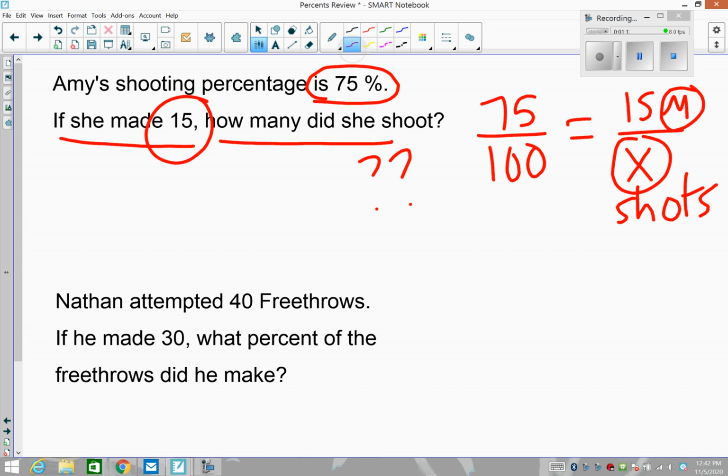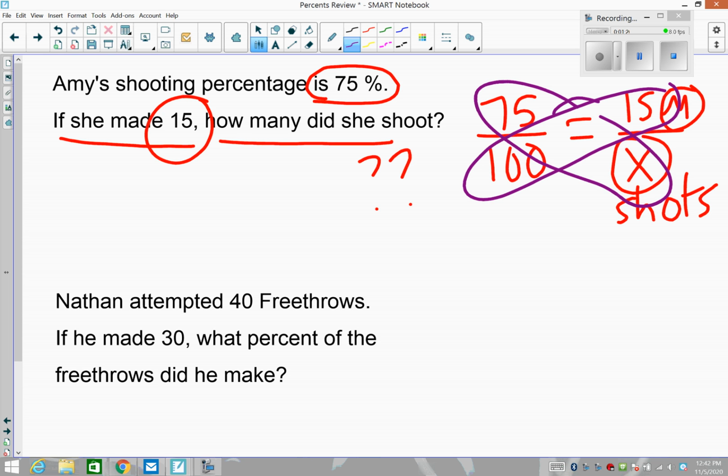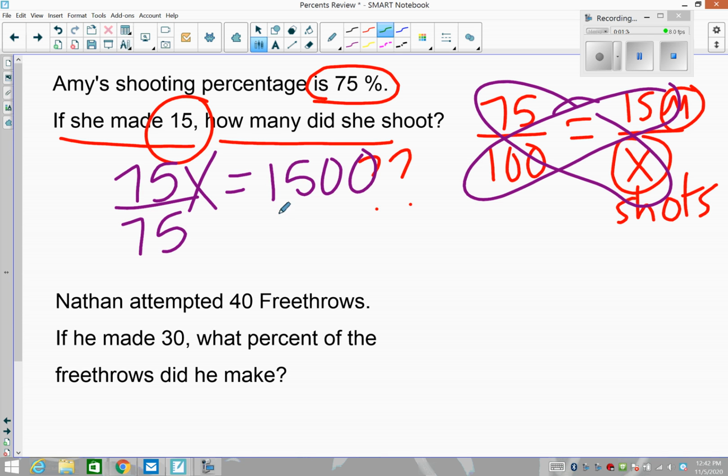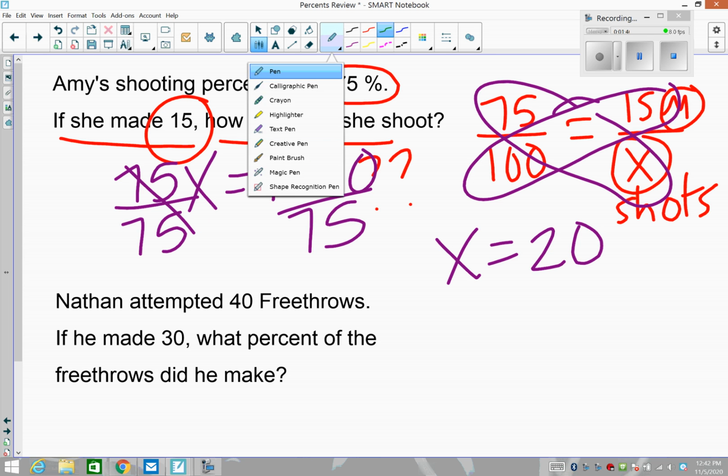You also maybe notice a pattern here of is a relationship happening perhaps. So I can see that I can divide by 5 there, but I won't do that shortcut for now. So we multiply these out. We get 75x equals 1,500. Divide both sides by 75. Copy, paste, and we know that Amy shot 20 shots.